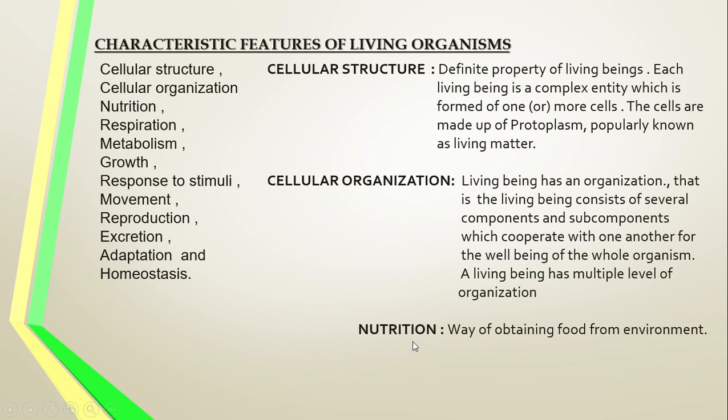Next one, nutrition, the way of obtaining food from the environment. The food is very important for the continuity of the life of an organism. So organisms should obtain food. From where can they obtain the food? Only from the environment. The way by which organisms obtain the food from the environment is called nutrition.